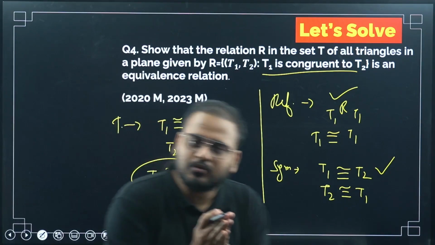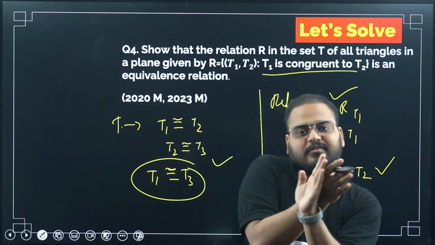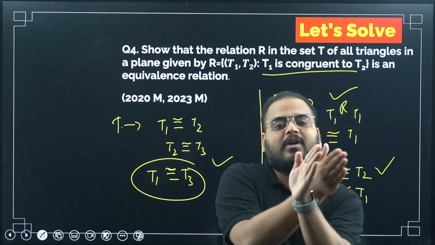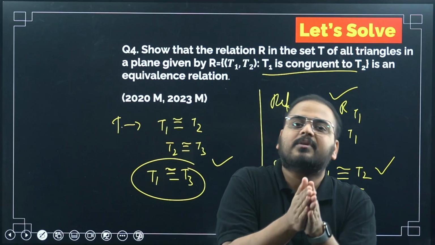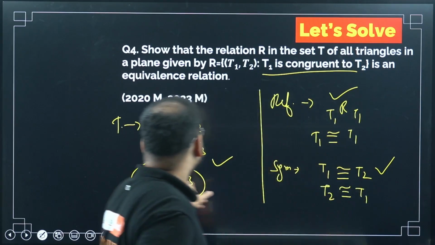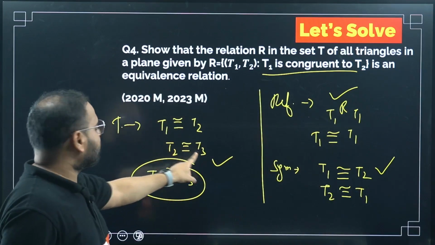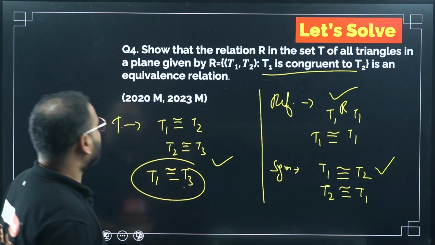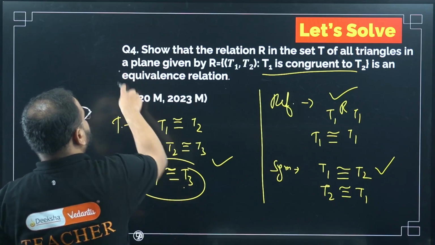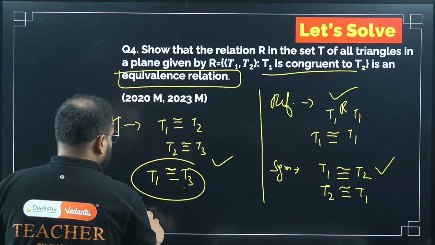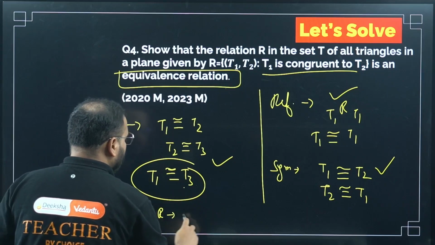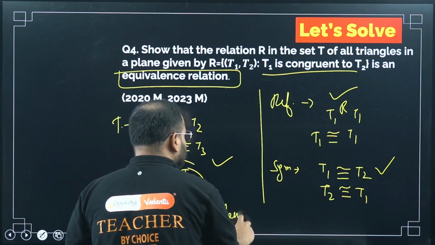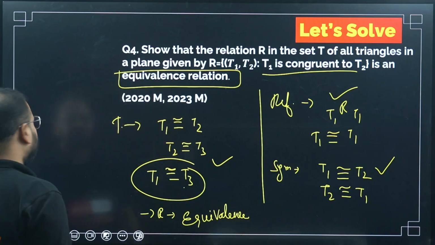T1 overlaps with T2. Triangle T3 overlaps with T2. It means T1 overlaps with T2, T2 overlaps with T3, then T1 overlaps with T3. So congruent, congruent, then it will also be congruent. So it is an equivalence relation. Okay. Relation is what? Equivalence. Very, very simple question, sir.